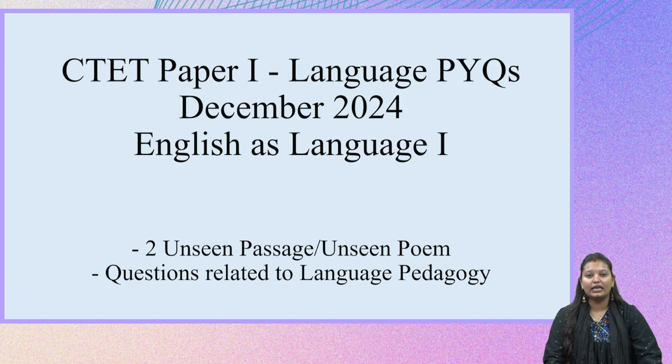So we can use English as our preference for language 1, or if you would like, you can give English as your preference for language 2. Whenever you are attempting the CTET paper 1, make sure to attempt based on the language that you have given as your preference. So in today's discussion, we will be talking about when English is considered as preference as language 1 and also when English is considered as preference for language 2. We will be solving all the questions, whether you give English as preference of language 1 or 2.